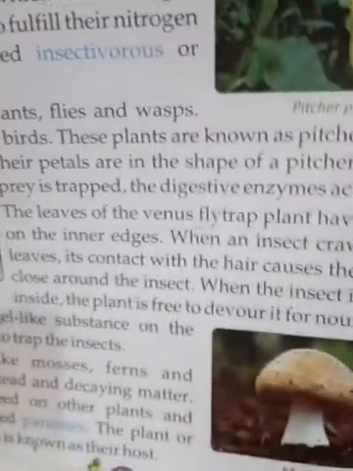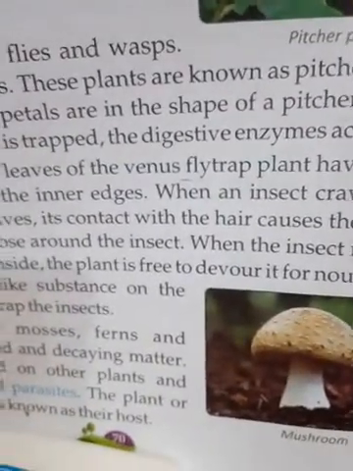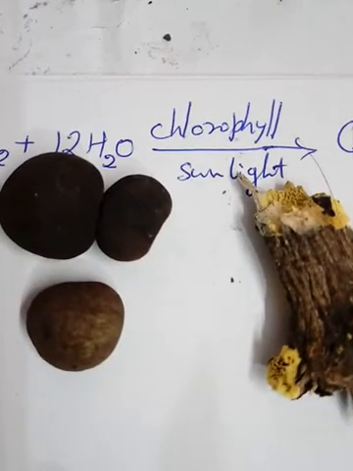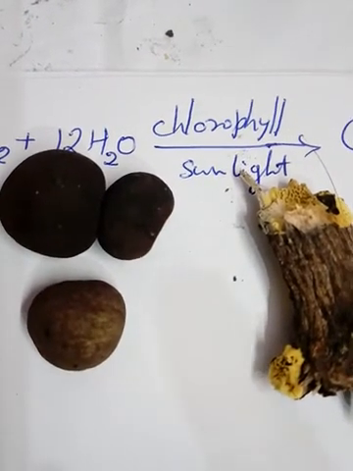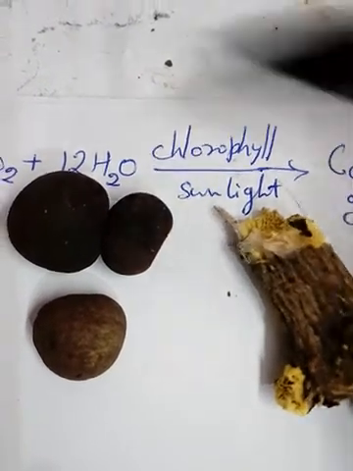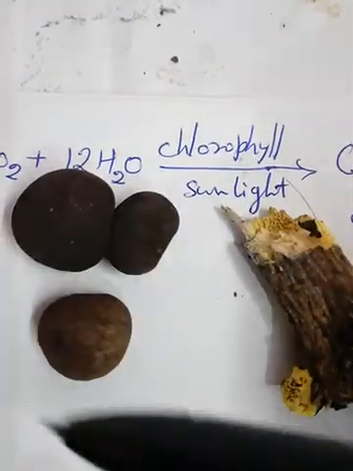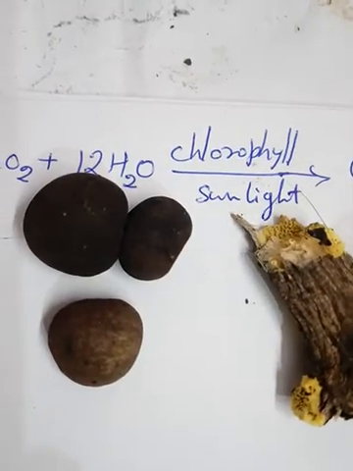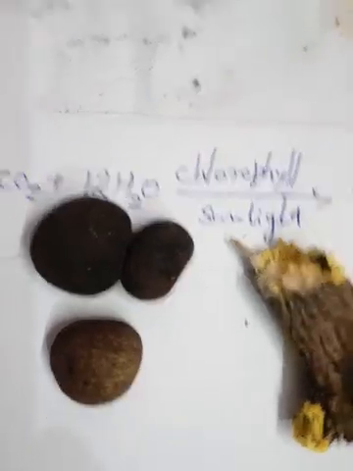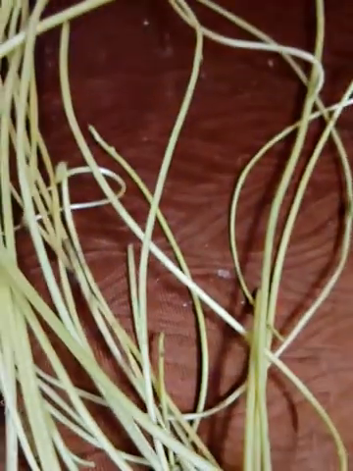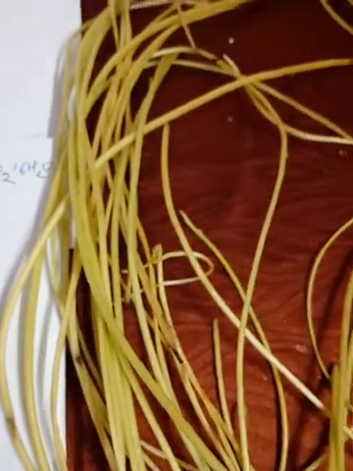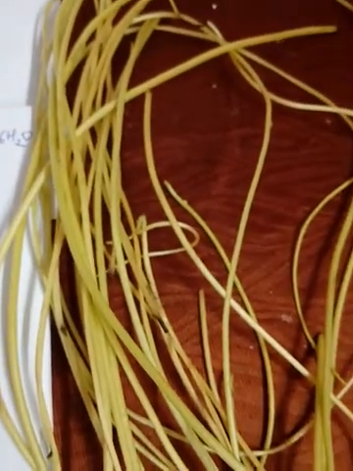And here in one picture is the picture of a mushroom. These are some other mushrooms which mostly grow on rotting wood. These mushrooms grow on decaying wood or any type of decaying matter. Next thing is plants like dodder, which feed on other plants and animals. These types of plants are called parasitic plants.